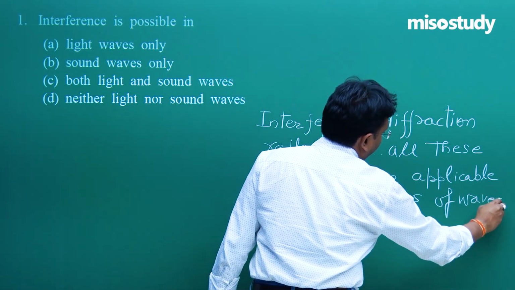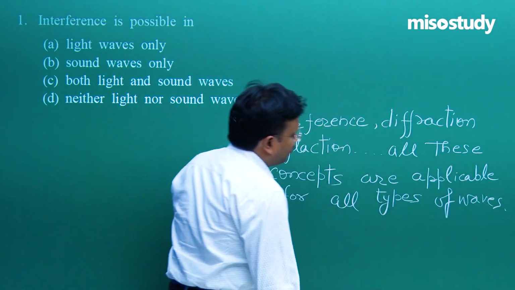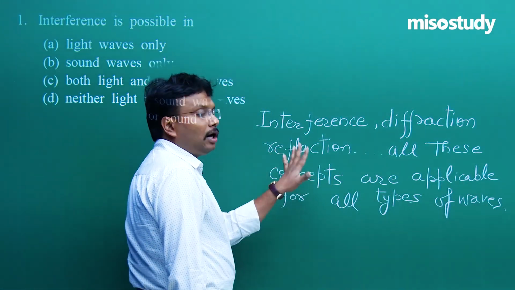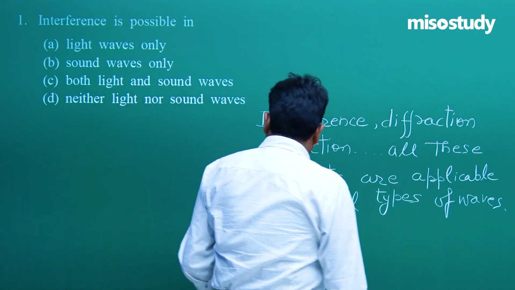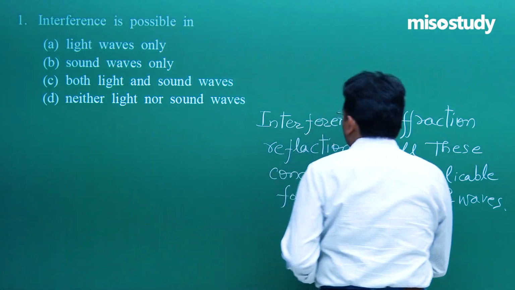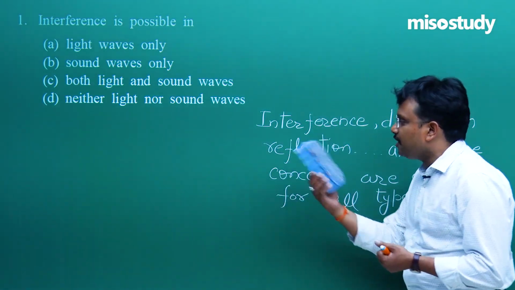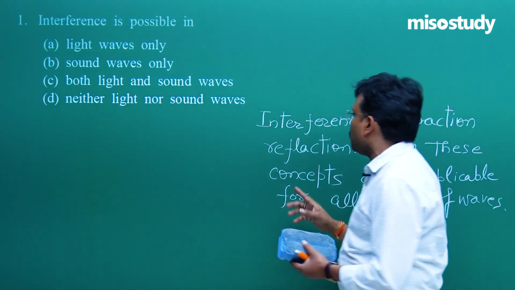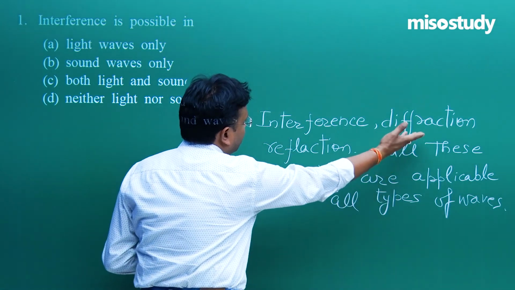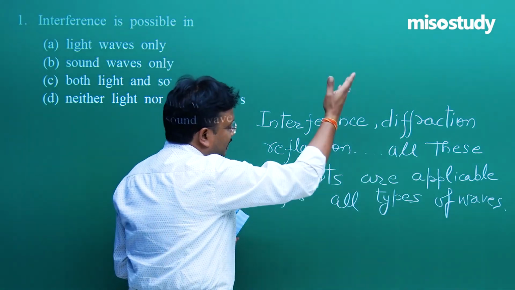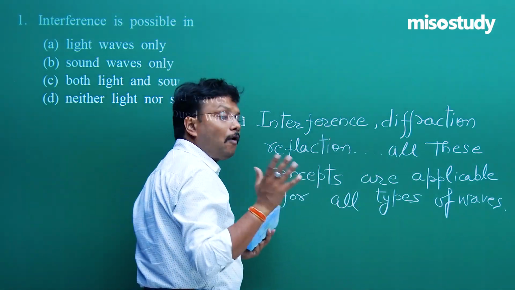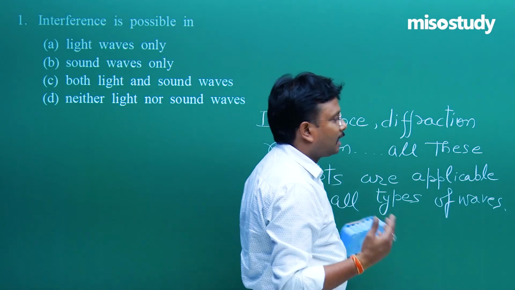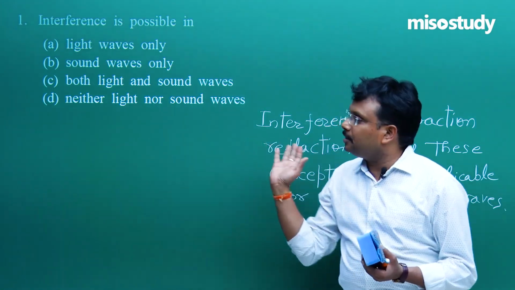So this is something which is applicable to all types of waves. Now, this is a proper approach. Reason being, rather than only learning interference, we also revised our concept of these phenomena, that these concepts are applicable to all types of waves. Now, what exactly do I want to prove this way?